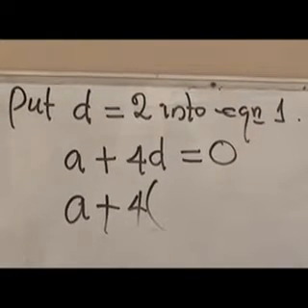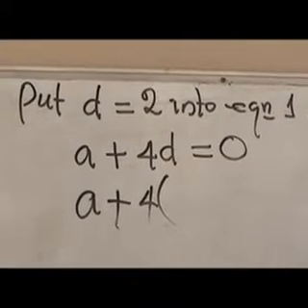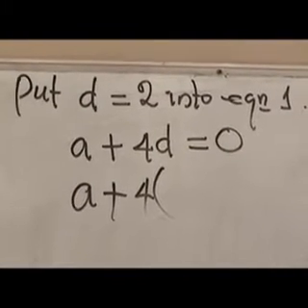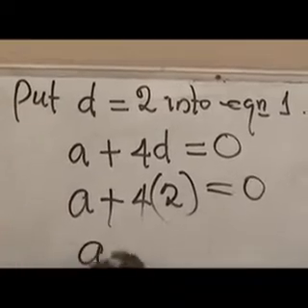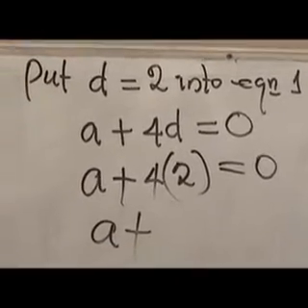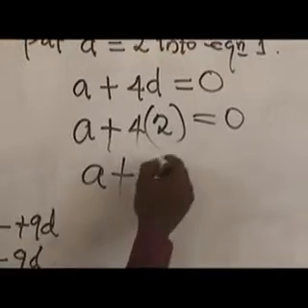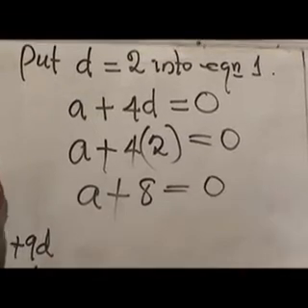What is the value of D? You have found out it's 2. You have discovered 2 as our common difference. So we put 2 in place of D. A plus 4 times 2 equals 0. 4 times 2 will give us 8. We have A plus 8 equals 0.